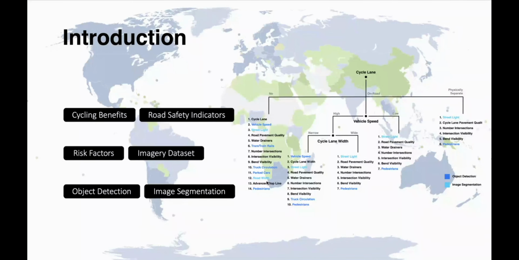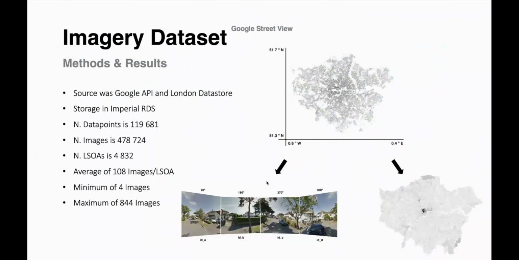The overall goal of this project was, consequently, to use YOLO v5 and PSPNet 101 to extract cyclists' road risk factors from Google Street View images. The Google Street View images were already available; they were extracted before, using the Google API, by researchers in the School of Public Health. The map of London was obtained from the London Data Store. Everything was stored in RDS because there were very high storage requirements.